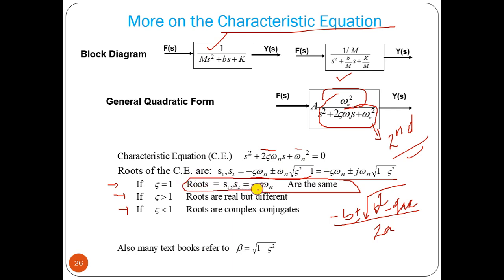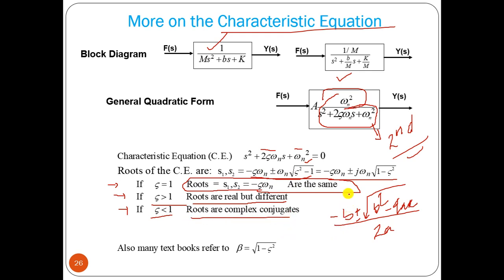If zeta is greater than 1, the roots will be real but different, because the root of zeta square minus 1 gives some value, plus and minus, so two different roots. If zeta is less than 1, it becomes the root of minus 1 into some factor, so the roots are complex conjugate.